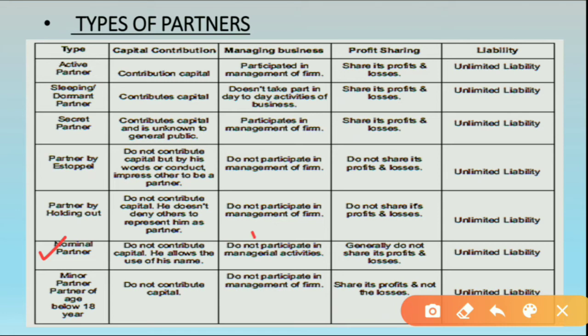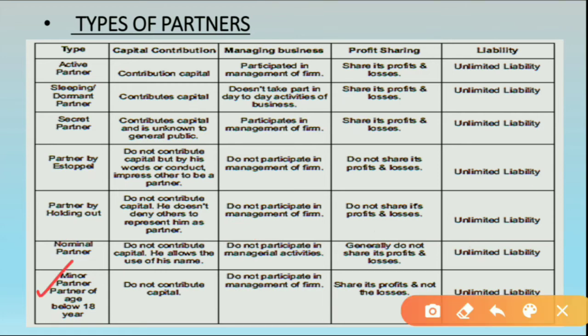Now the next is they do not participate in management of the business, right? Very correct. They will not manage any activities of the business, and generally do not share any profit or loss. Whatever the profit or loss gained by the company, they do not share anything. They have unlimited liability.